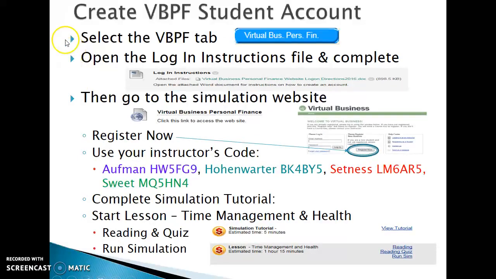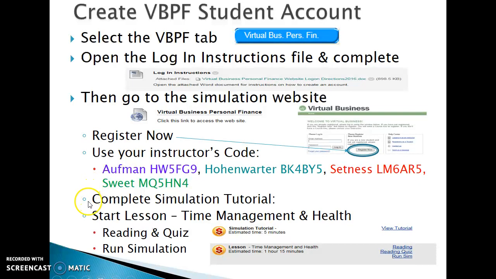Once you have done that and you're familiar with it, you're going to set up your Virtual Business Personal Finance student accounts. You'll click on the Virtual Business Personal Finance link. There are a set of directions that you can open up in a Word document and follow the step-by-step directions. It will require you to go to the Virtual Business Personal Finance link. This is an online simulation that we use throughout the course. You'll have to select the Register Now, and then you need to make sure you use your instructor's code. If you do not use your instructor's code, you'll end up getting enrolled in the wrong class and won't be able to receive credit for your course.